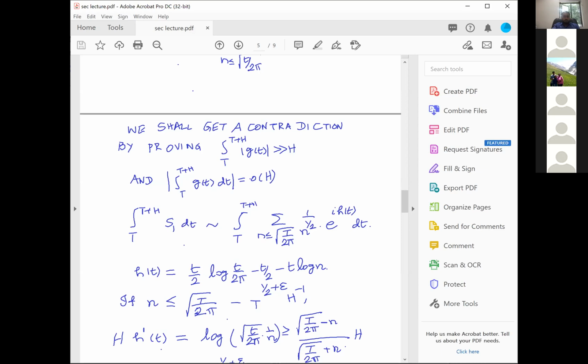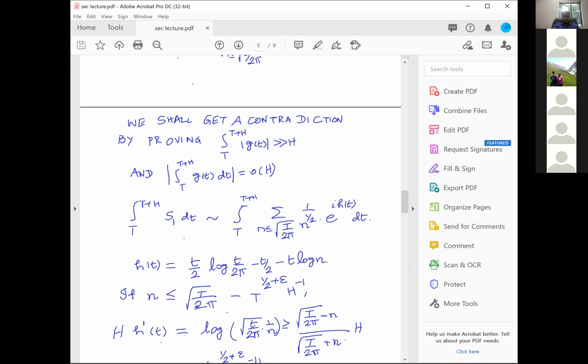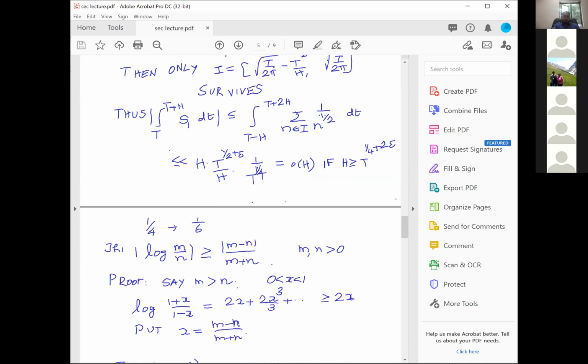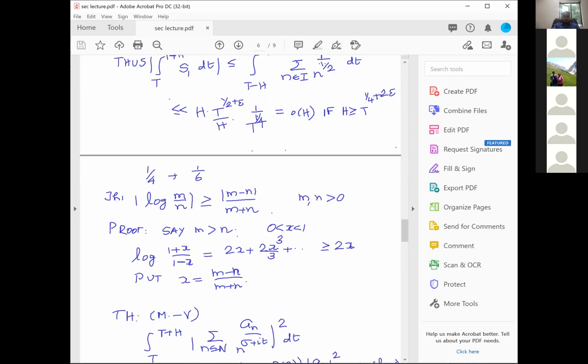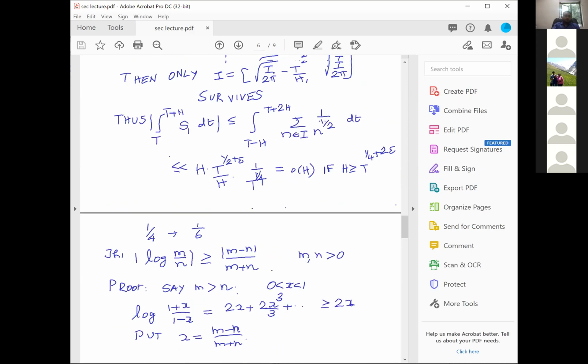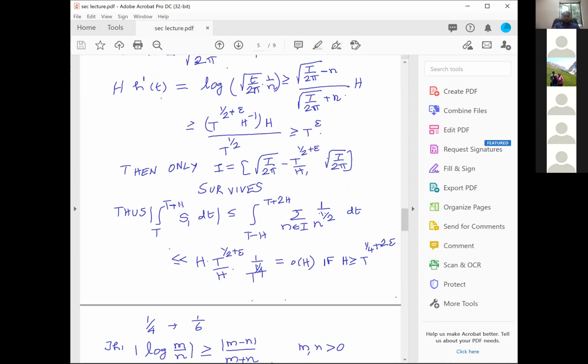Now, what do you do with this logarithm of square root of t by 2 pi into 1 over n, which I think I have done here. Yeah. Logarithm of m over n is always bigger than or equal to mod m minus n divided by m plus n. This is what I will prove a little later. Logarithm of m by n is bigger than or equal to m minus n divided by m plus n. And that's exactly what I am going to use here.